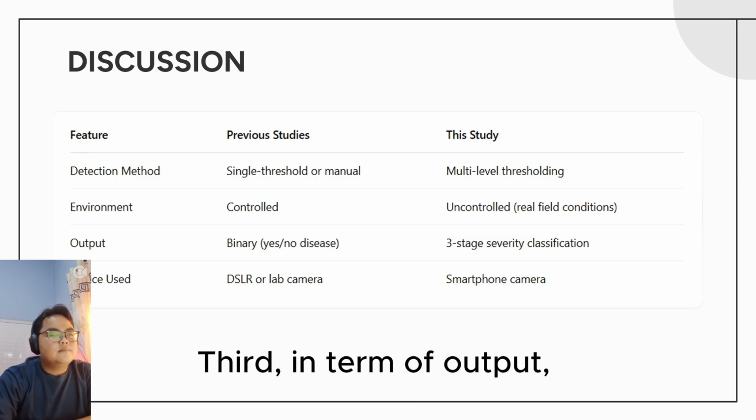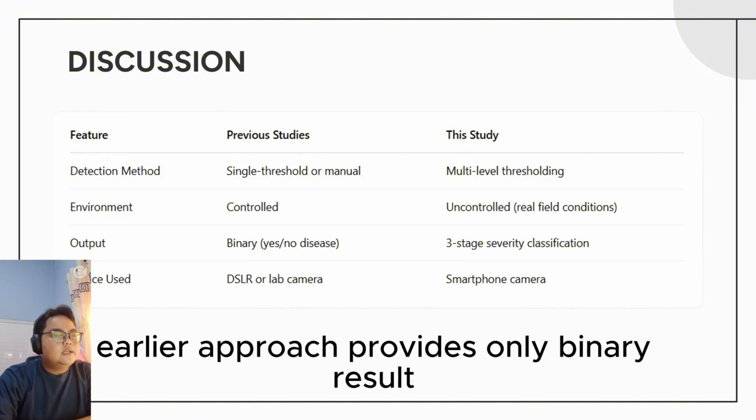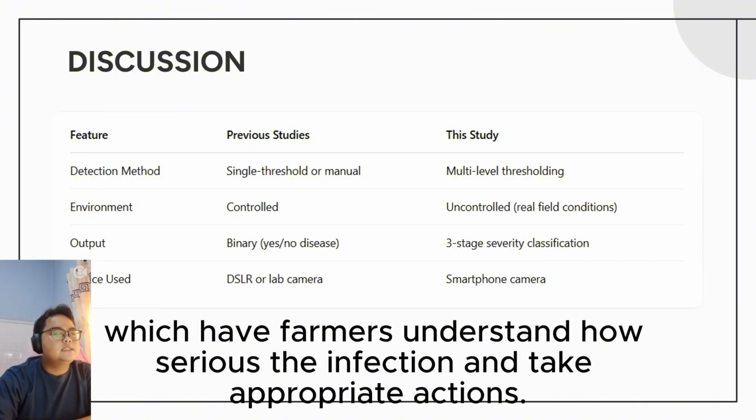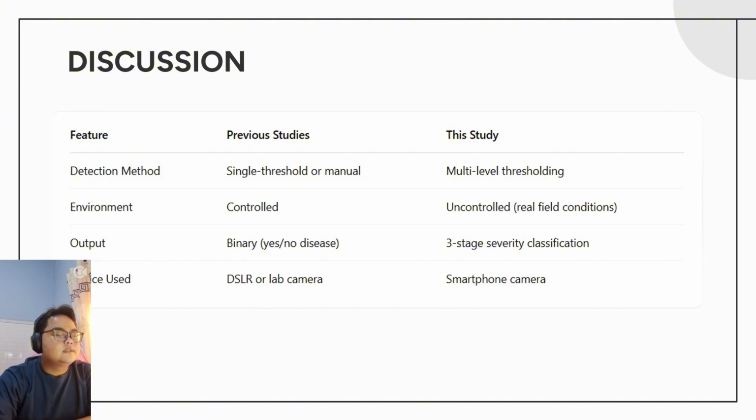Third, in terms of output, earlier approaches provide only binary results, but our system goes further by offering three-tier severity classification, which helps farmers understand how serious the infection is and take appropriate action.